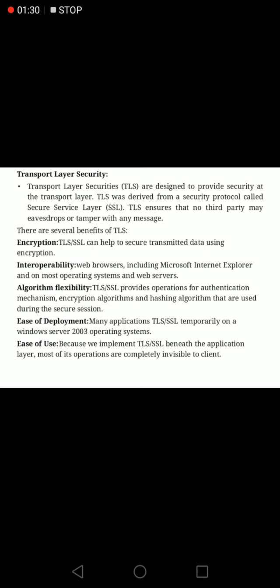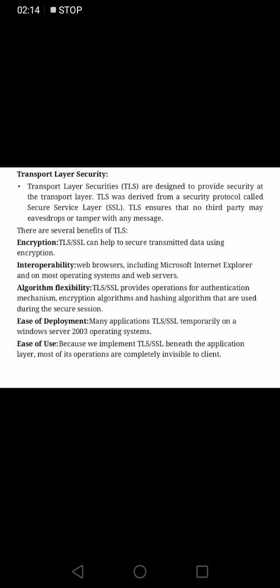Interoperability in the sense that web browsers including Microsoft IE and most operating systems and web servers can support any kind of platform. That's why it is called interoperability. Then algorithm flexibility, it provides options for authentication mechanisms, encryption mechanisms, and hashing algorithms that are used during the secure session. Then ease of development, many applications use TLS or SSL on a Windows Server 2003 operating system. So it is very easy for the development of SSL and TLS.